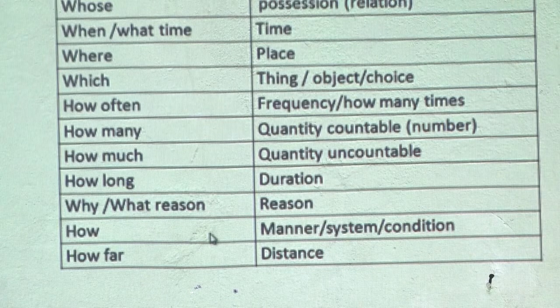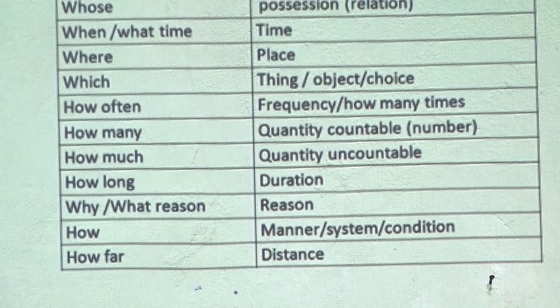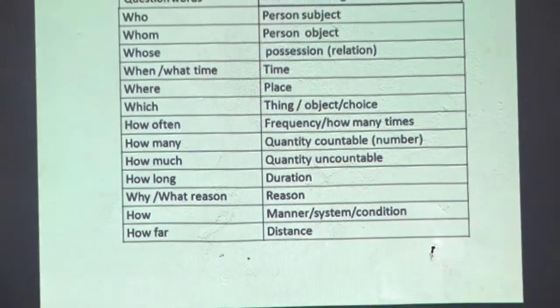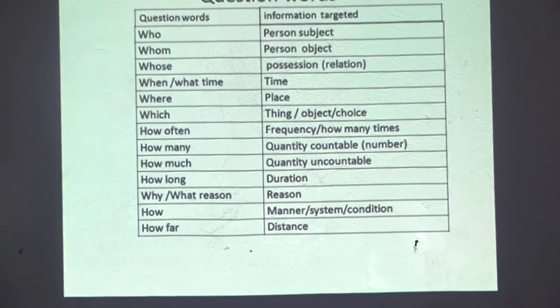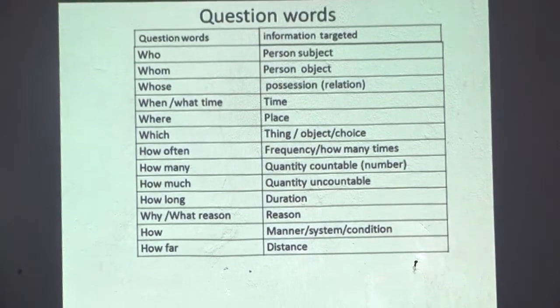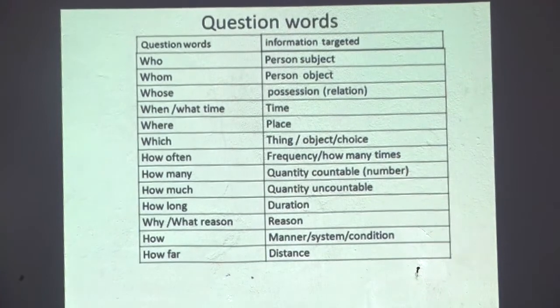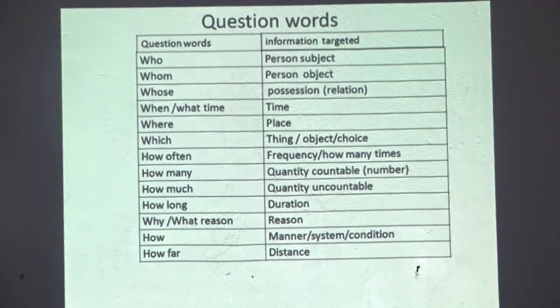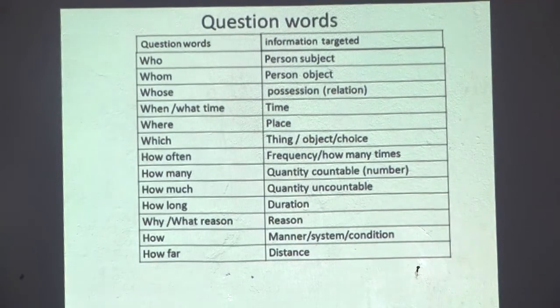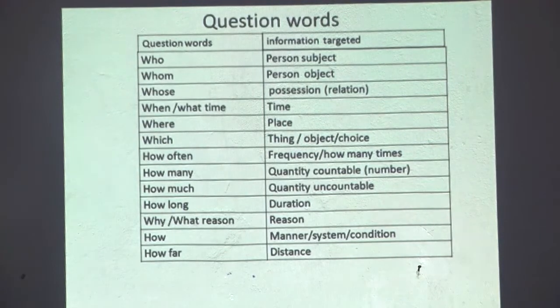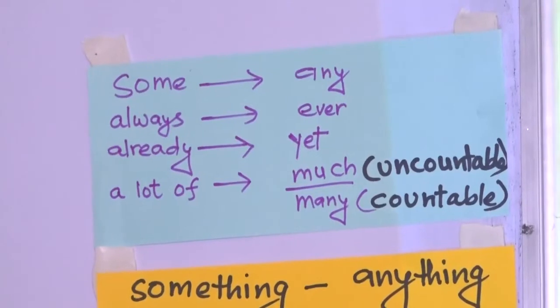Now, these are the important words we use while forming questions similar to this. While forming the questions, especially interrogative, yes no question, we have to be careful about some other issues. There are some words we have to change. Let's look at these words on the board.